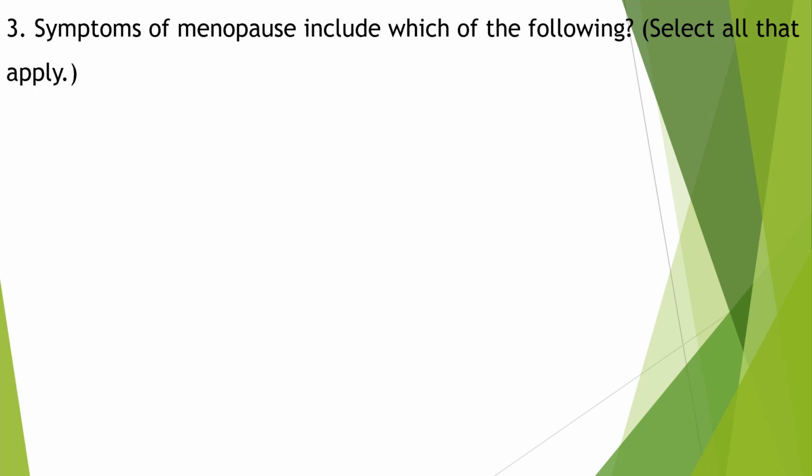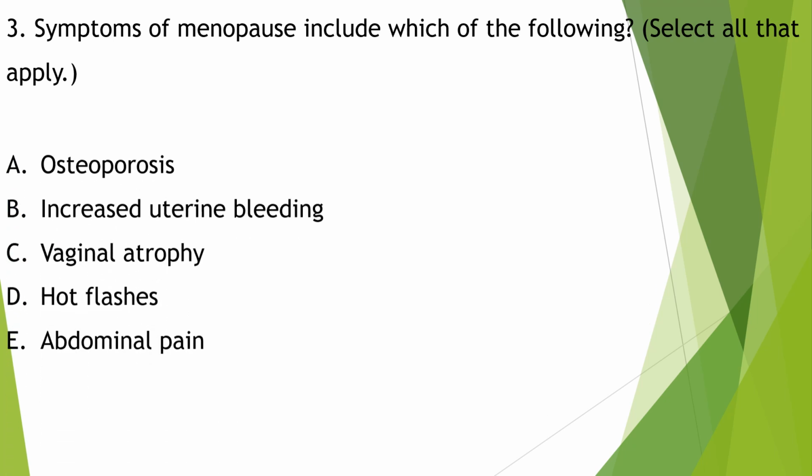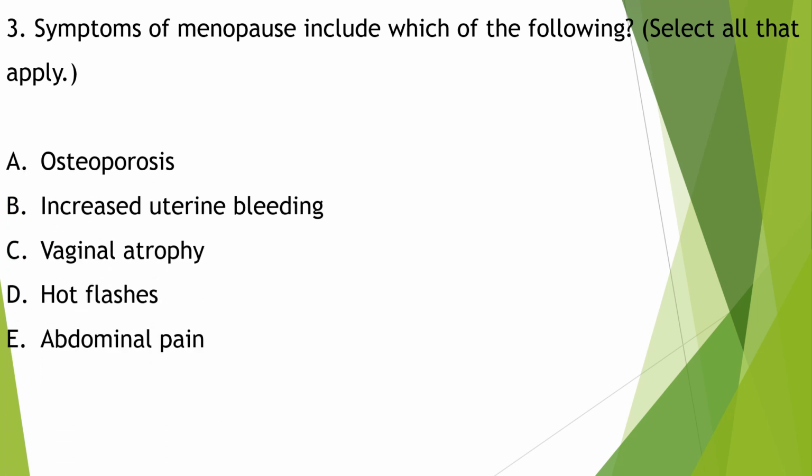Symptoms of menopause include which of the following? Osteoporosis, increased uterine bleeding, vaginal atrophy, hot flushes, abdominal pain. The most common symptoms of menopause are vasomotor symptoms such as hot flushes and vaginal atrophy.